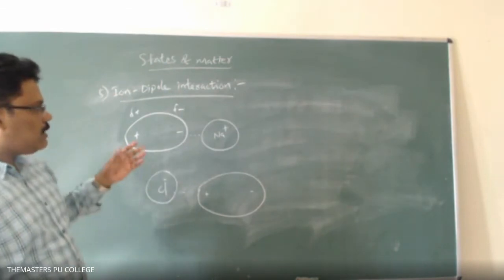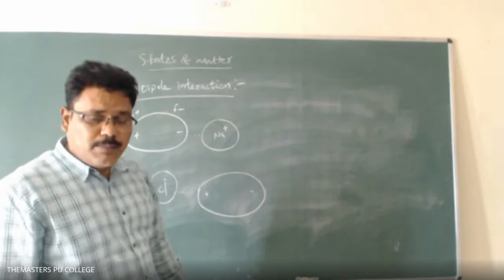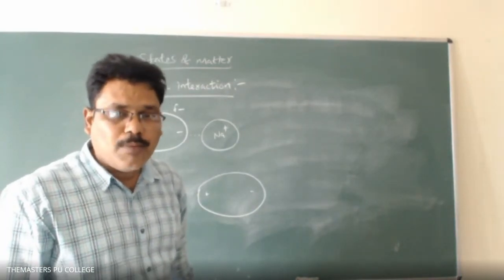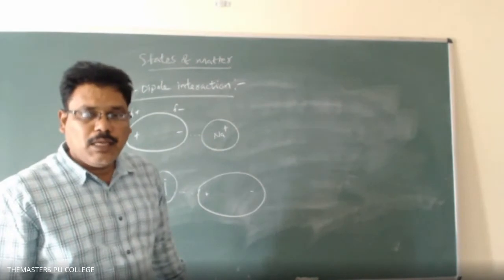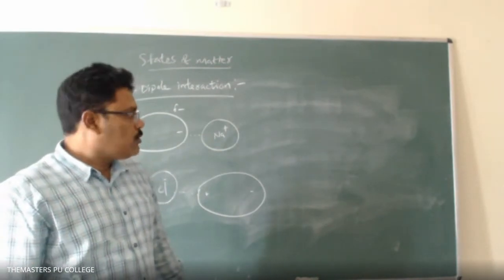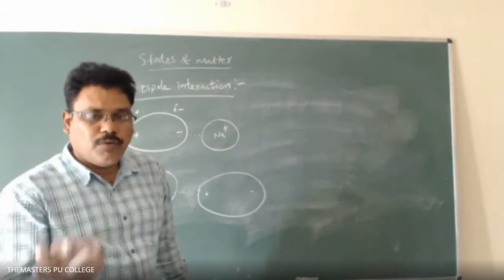So what is the definition of ion dipole interaction? The attractive force that exists between an ion and a dipole, that is, a polar molecule, is known as the ion dipole interaction. So now we have discussed 5 types of intermolecular forces.